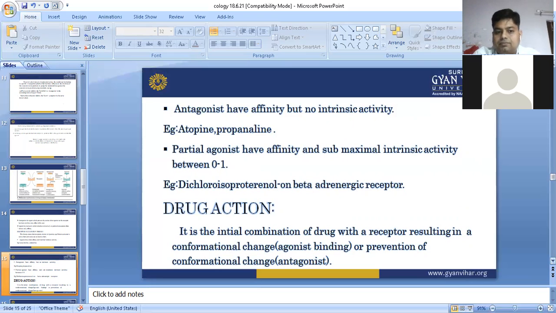Drug action. What is drug action? It is the initial combination of drug with the receptor resulting in the conformation change. If the conformation is changed, then a therapeutic effect will be produced. That thing is done by the agonist. Or prevention of the conformation change, which is done by the antagonist, then the therapeutic effect will not be produced.